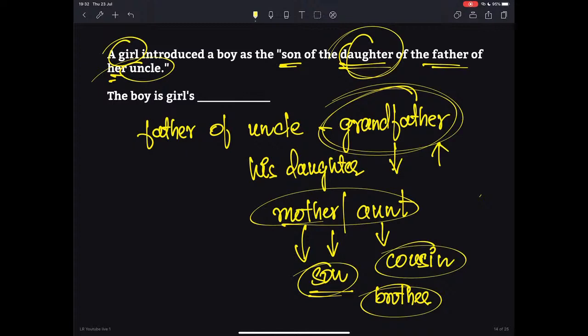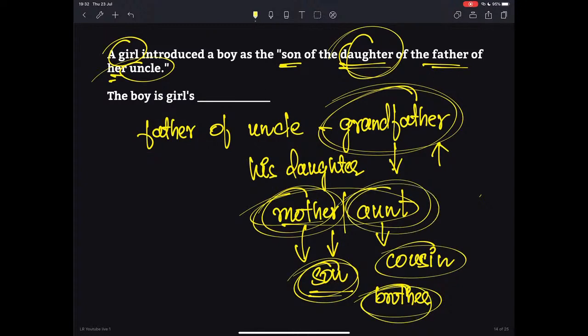Grandfather's daughter to you would be either your own mother or your aunt. And what is the relationship between this person's son and you? If it is your mother, then that boy would be your brother. If it is your aunt, then that person would be your cousin. That's it. I hope it is clear now.